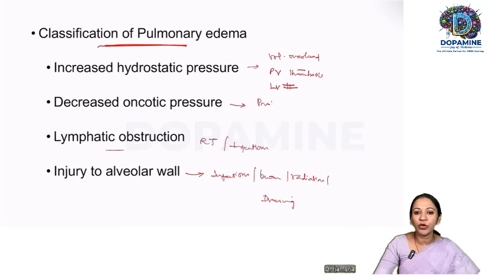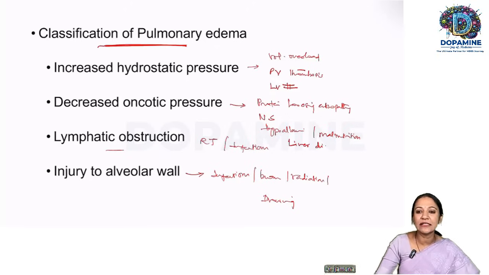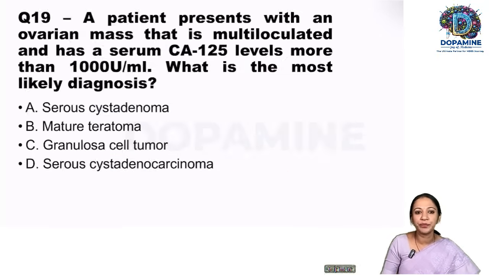So anything, protein losing enteropathies. Nephrotic syndrome, where albumin is lost, any condition of hypoalbuminemia, even malnutrition, marasmus. So all these things, even any problem in the liver diseases, because liver is a major site of protein synthesis. So all these things can cause a pulmonary edema. Okay, if you understand the concept, you will be able to answer it. We'll move on to the next question.